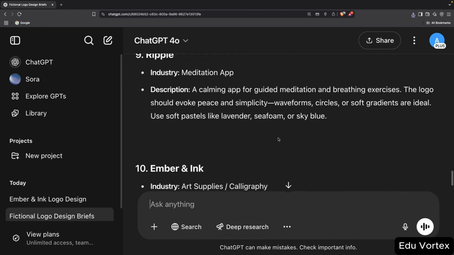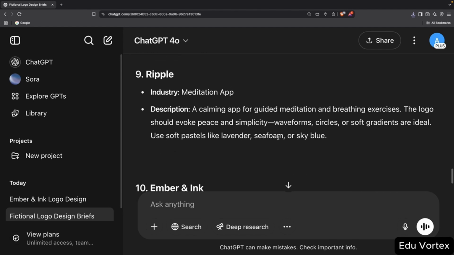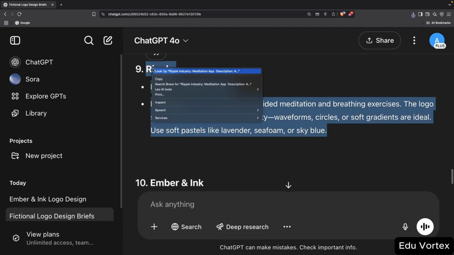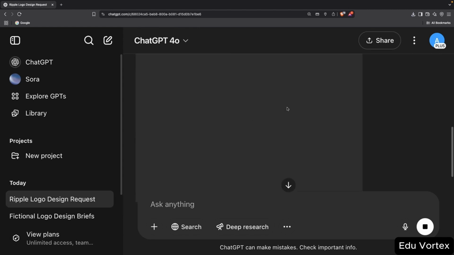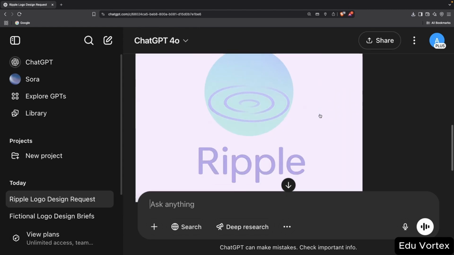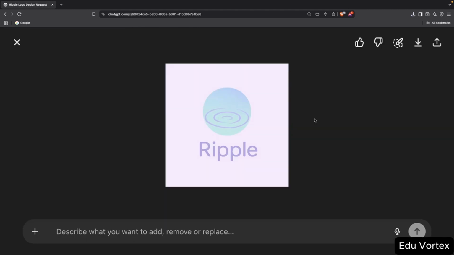Let's try another company. How about Ripple? It's a meditation app. I like that one. I'll paste the description and give it a simple prompt again. After a few minutes, the logo is ready. It has a very calm, minimal feel, perfect for a meditation app. It's not too busy, which really works well here.